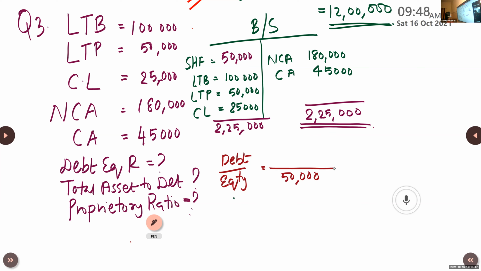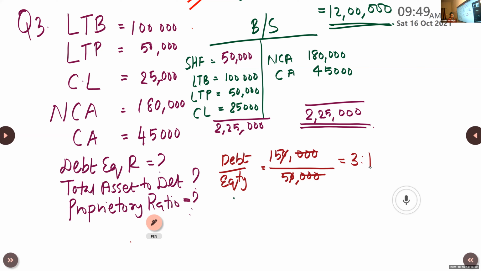Irfan, how much is debt? 1,50,000. Very good, Irfan. Okay, 1,50,000. Now, the answer is 3:1. Very good, 3:1.